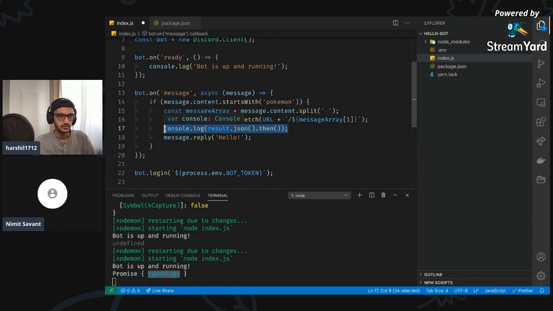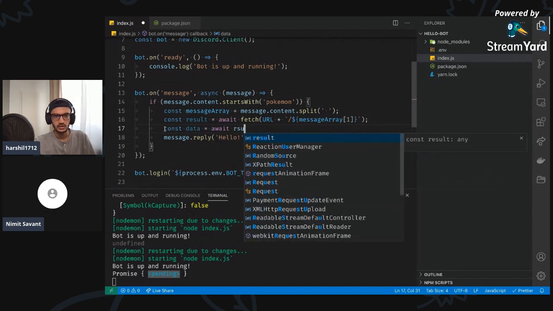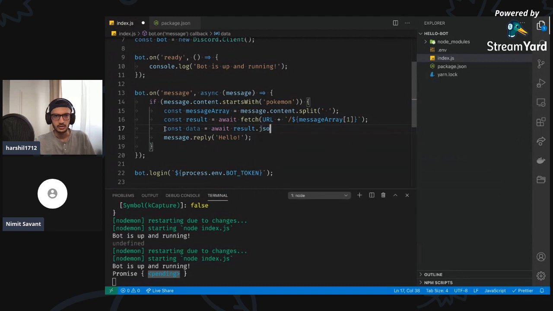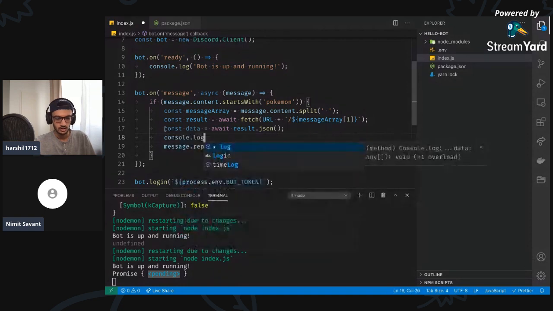Okay, this is what I'm thinking. I would do something like const data equals await result.json and then I do console.log data, which I'm sure is going to give me a mistake.